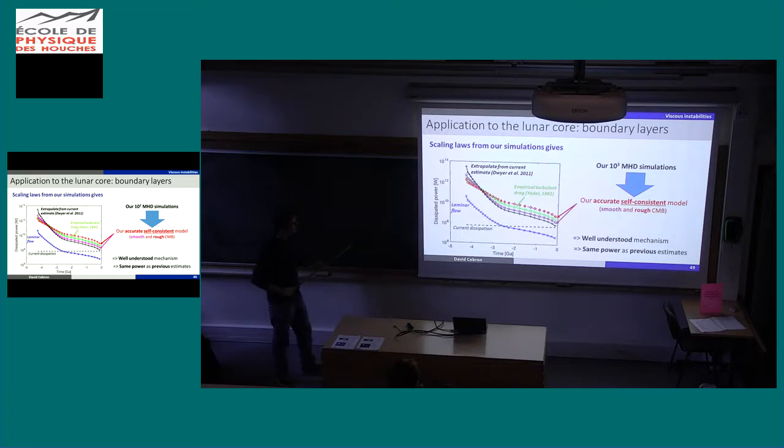And then you can compare what you obtain with the empirical model we had before, and it's in agreement, a bit better. But for the moon, we need to be on the black line. So you see that the laminar flow doesn't work, it does not explain the dissipation we observe on the moon. Okay? So we are sure that the lunar core is turbulent.